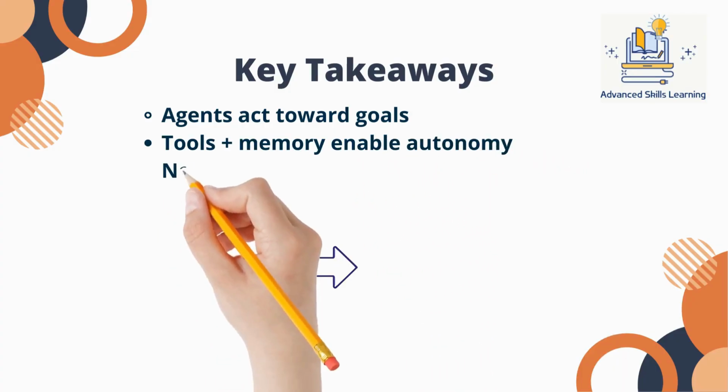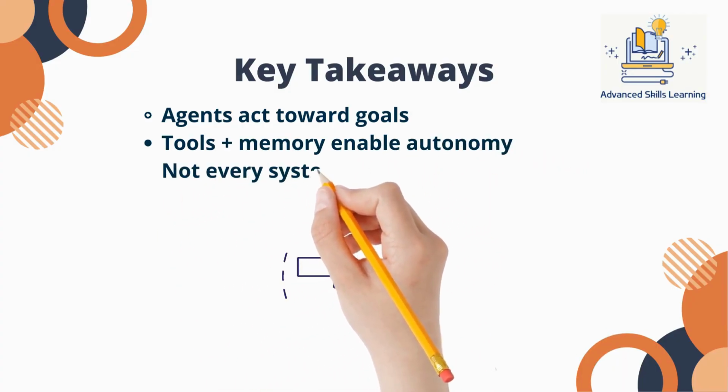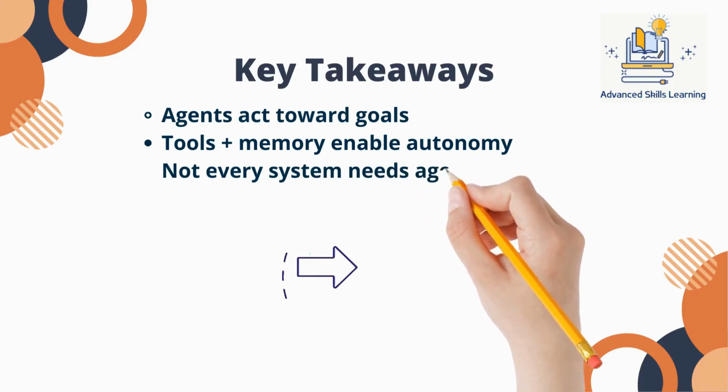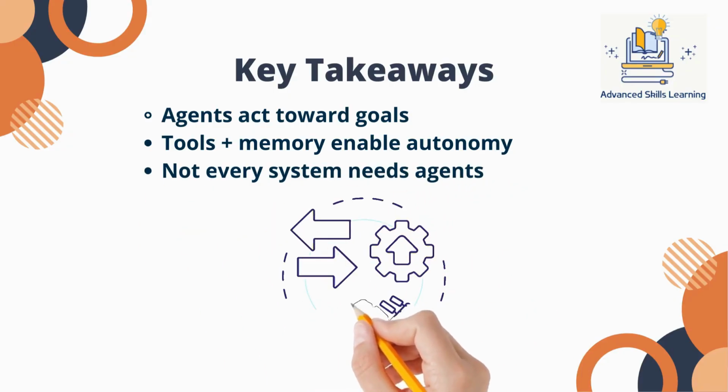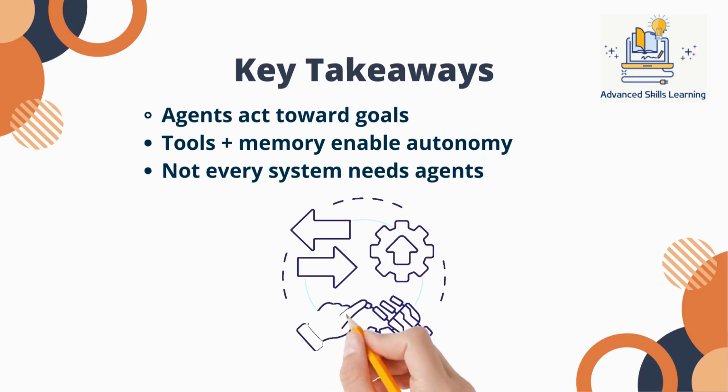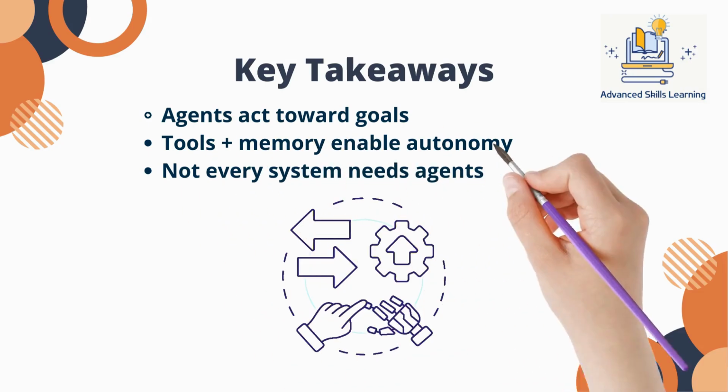The most important architectural insight is this: agents should be introduced deliberately, not by default. Use them when coordination, iteration, and action are required. Avoid them when a simple prompt or RAG pipeline will do the job more efficiently.